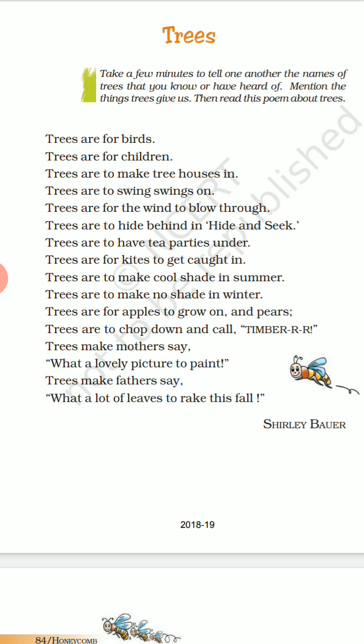So in the autumn season, the trees would make the father say this expression, what a lot of leaves. There are so many leaves to pick up or to collect. This fall means the falling of the leaves in the autumn season. So the father says that there are lots of leaves to gather and pick up, and to clean up the surrounding. So these are some of the advantages that we receive from trees according to Shirley Ball.